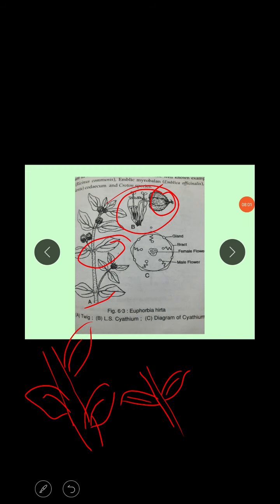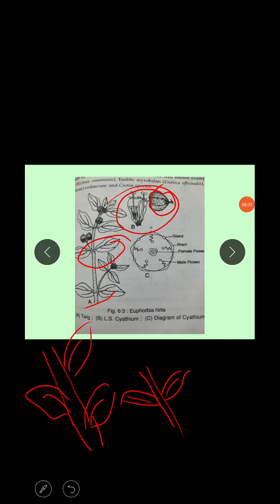One only in Euphorbia, three in Bridelia, 3 to 5 in Phyllanthus emblica, 8 in Acalypha, 10 in two alternate rows, meaning each row has 5, that is Jatropha, 15 stamens in Chrozophora, 15 to 30 in Codiaeum, and finally 80 to 100 stamens in Croton. These are very very important. The number of stamens varies from species to species.